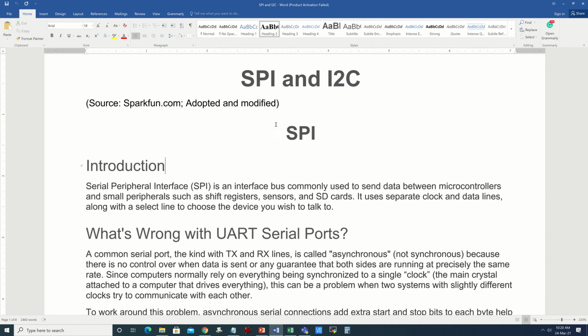Now, serial peripheral interface is the full form of SPI. This SPI protocol was originally developed by Motorola. However, this protocol has evolved over the years, and we consider this serial communication platform a serial interface bus. That means there is a group of digital lines for bidirectional communication, called a bus. SPI actually came into existence after UART. Now the obvious question: what's wrong with UART serial ports?